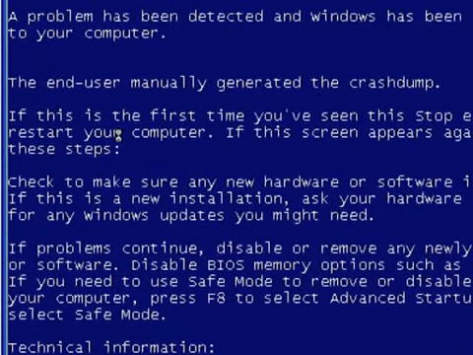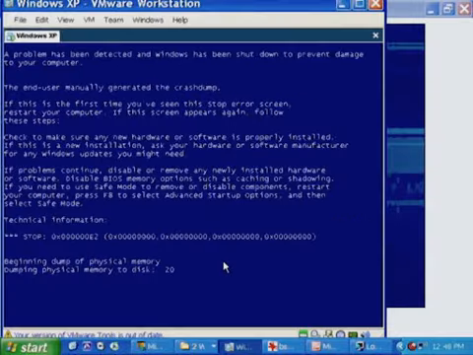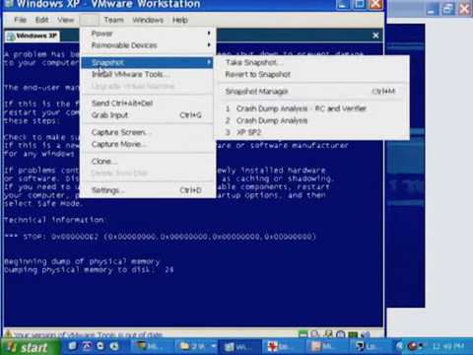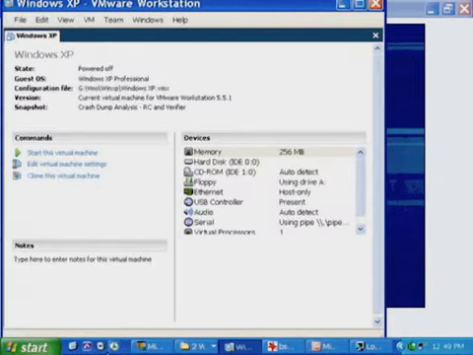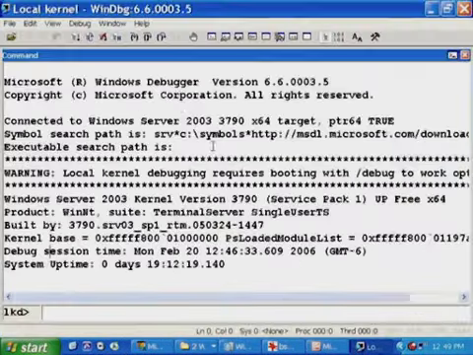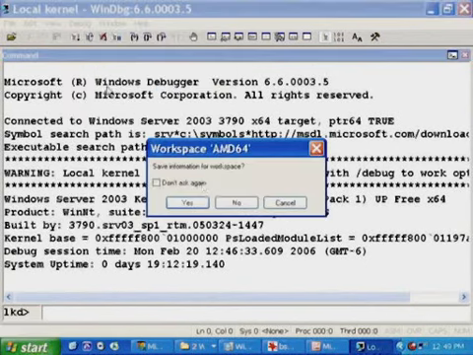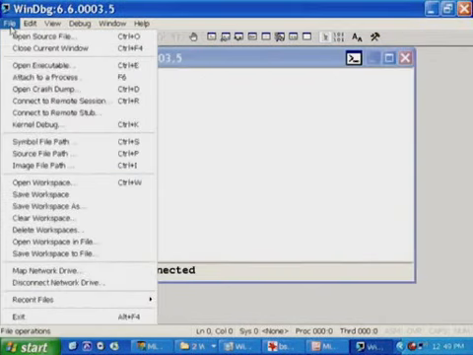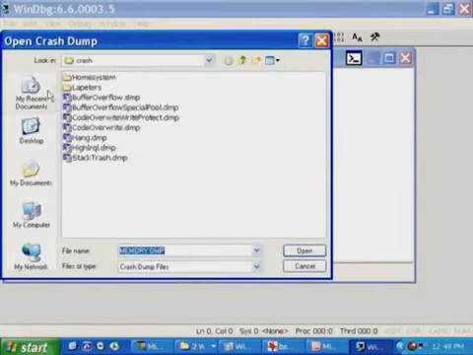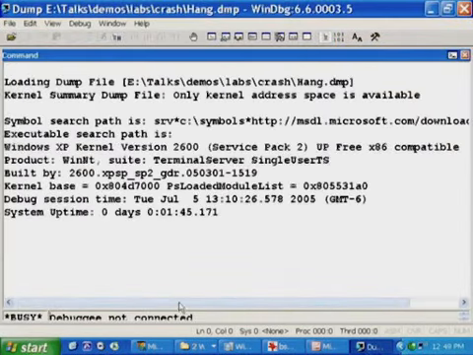Let's take a zoom in. It's stop code E2, and the description up here at the top is "the end user manually generated the crash dump." So what I'm going to do now is go back and analyze that previously saved copy of a dump generated that way, and we're going to take a look to see if we can figure out what's going on. So, open crash dump, hang,